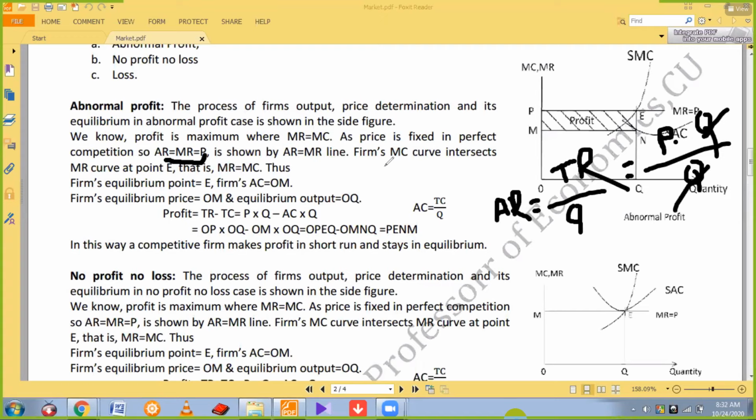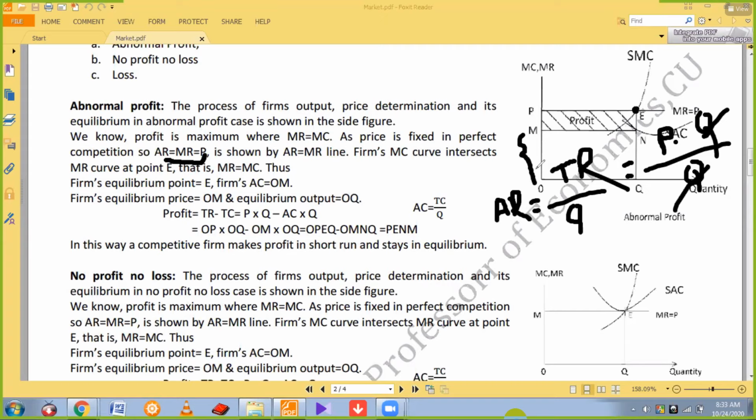It means, look, the firm's marginal cost curve intersects the MR curve at point E. This is the marginal cost curve, and this is the marginal revenue curve, intersecting at E. So MR equals MC at this point, and E is the equilibrium point. Therefore, equilibrium point E forms the average cost. After plotting average cost, this is the average cost point, OM.